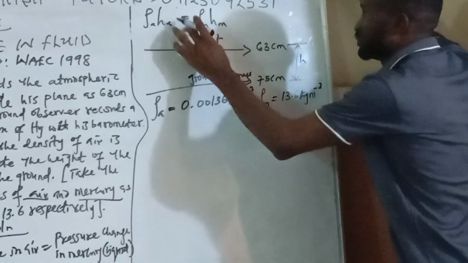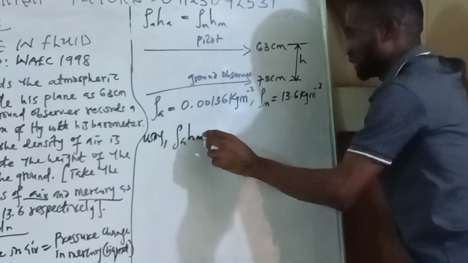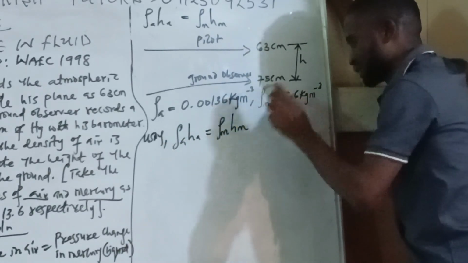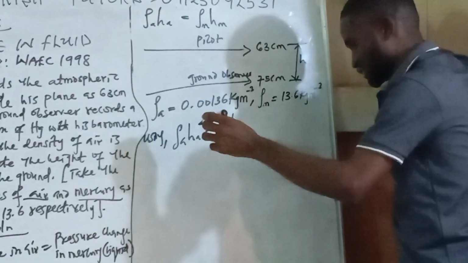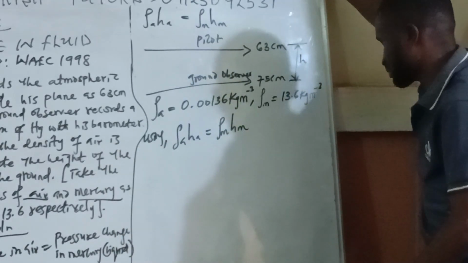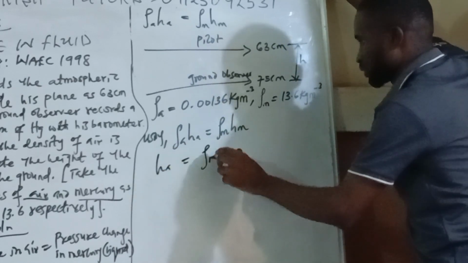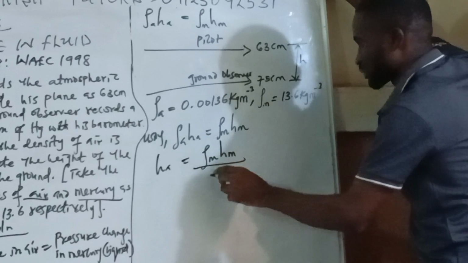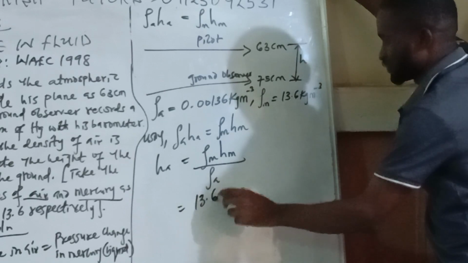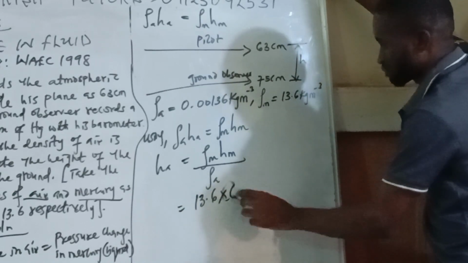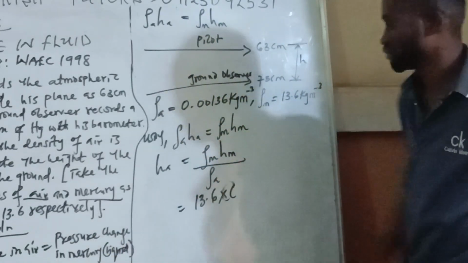Okay, then I'm using this one. So using rho A H A is equal to rho m H m. Okay, so if that is that, then I will have that HA is equal to rho m HM all over rho A. So what is our rho m? Is 13.6, then times HM, the height of the liquid.